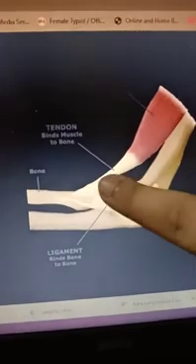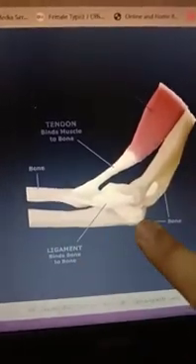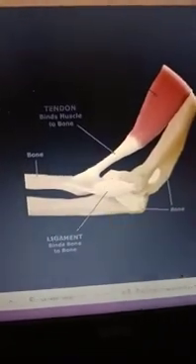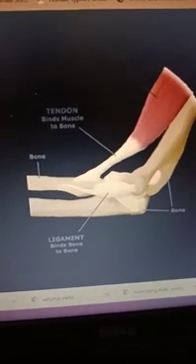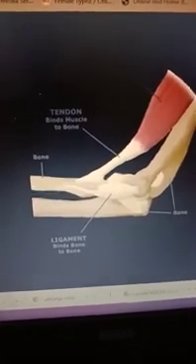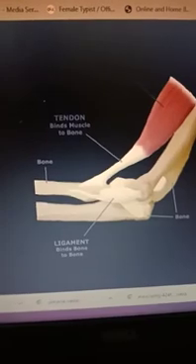And below you can see 2 bones, and the white portion over here is called the ligament. This is a special type of tissue which joins the bones. It's a place where the 2 bones are joined together.